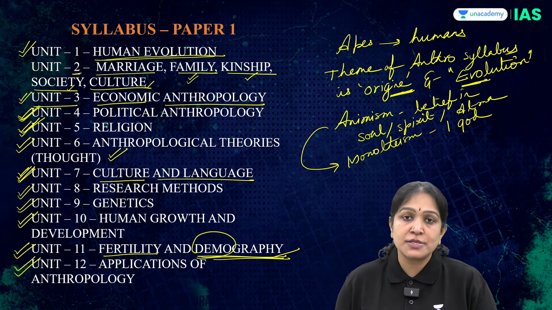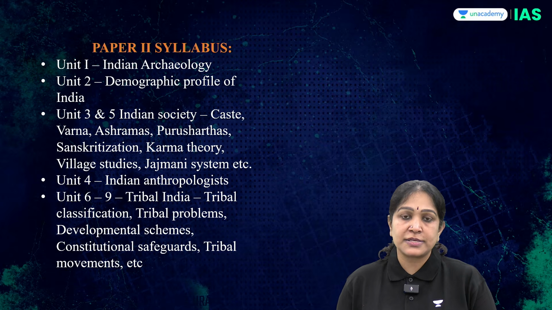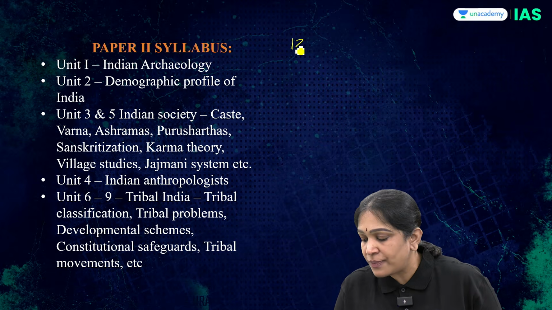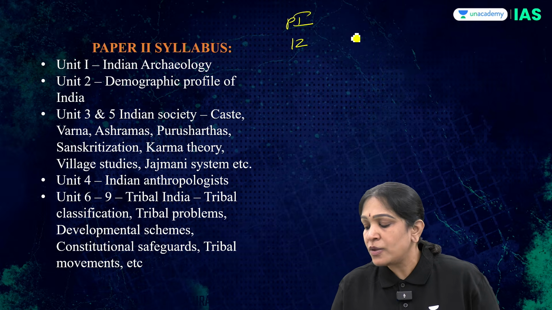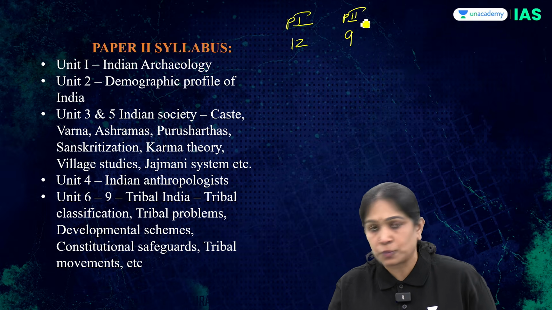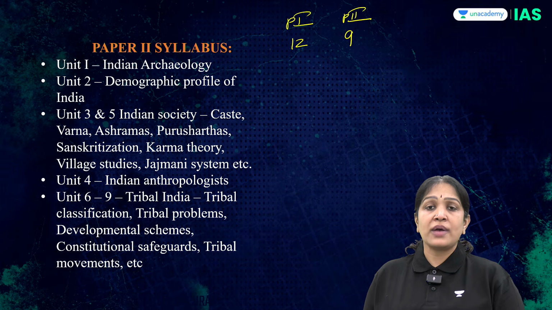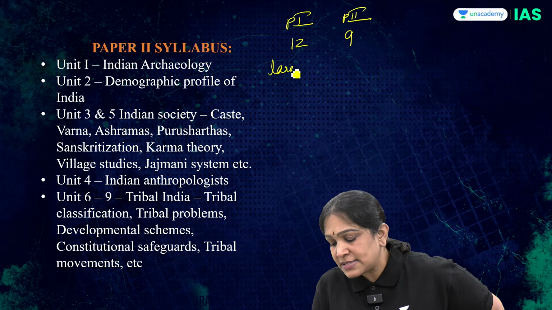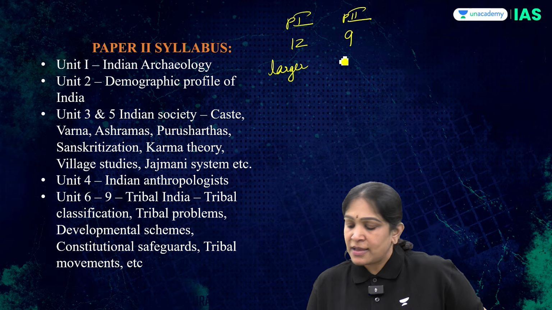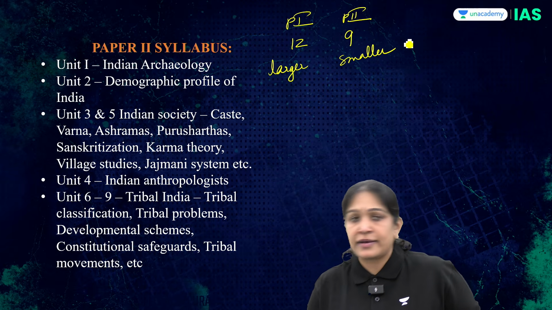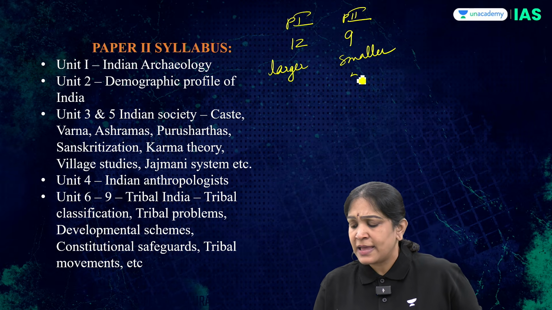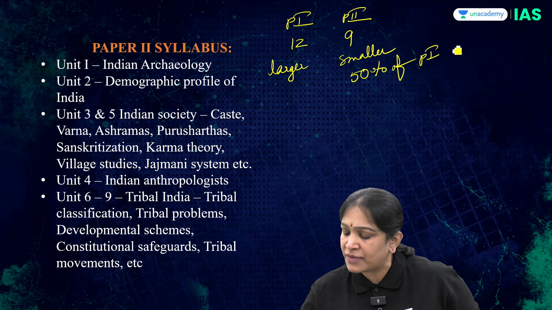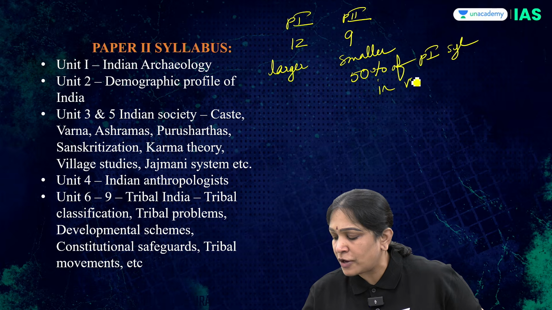So briefly, this is your paper 1 anthropology syllabus. Now let us see the paper 2 anthropology syllabus. While you have 12 units in paper 1, you have only 9 units in paper 2. Not only do you have a lesser number of units in paper 2, in paper 1 the units are also very large. Here the units are very small. So I can say paper 2 syllabus is only 50% compared to the paper 1 syllabus in its volume.